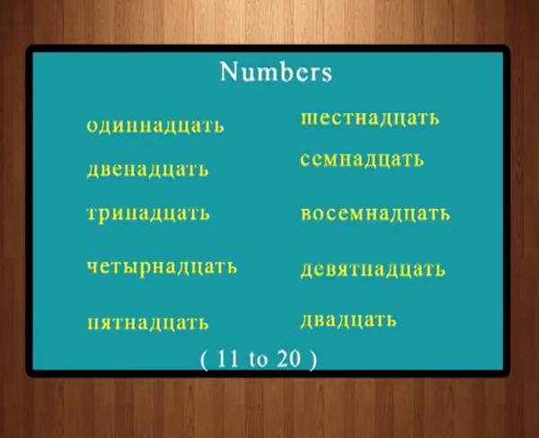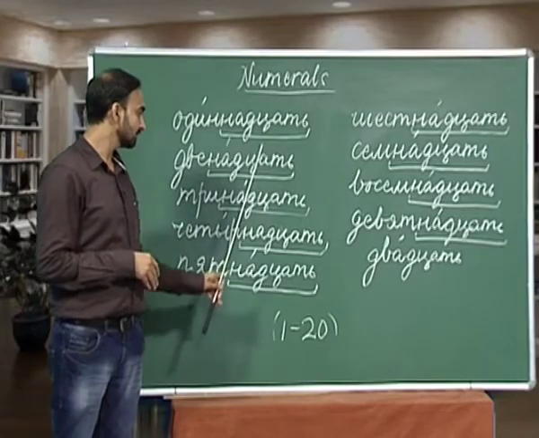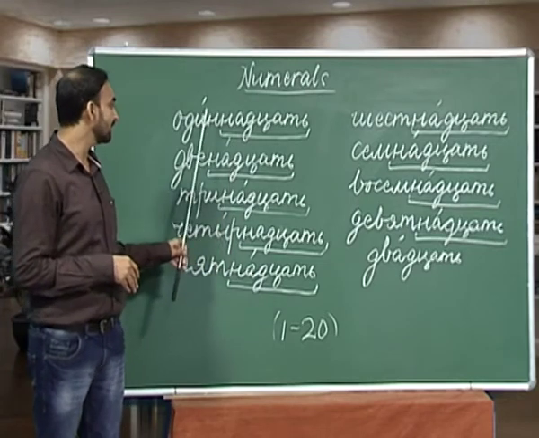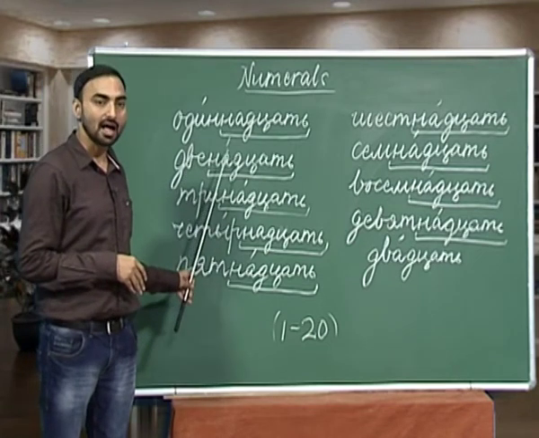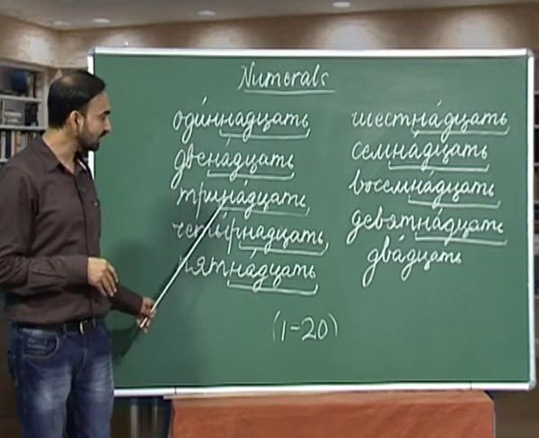Okay. How do we say 11 in Russian? It is called Одиннадцать. Одиннадцать is 11. 12 is двенадцать. 13 is тринадцать. Please pay attention to the stress. Here stress is on E in Ajin. Here the stress is on A in Natsach, and here again the stress is on A.